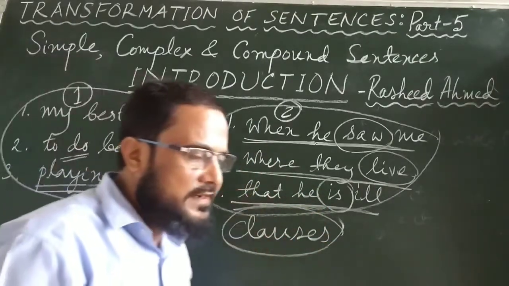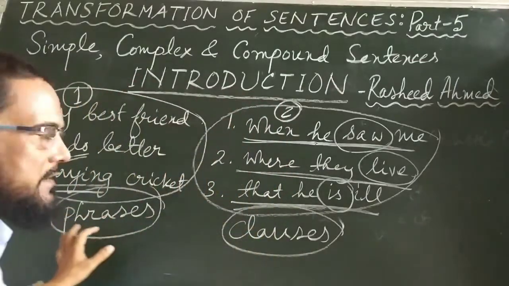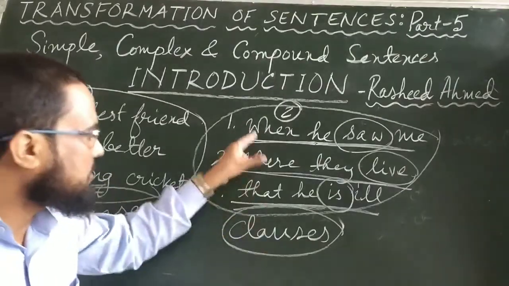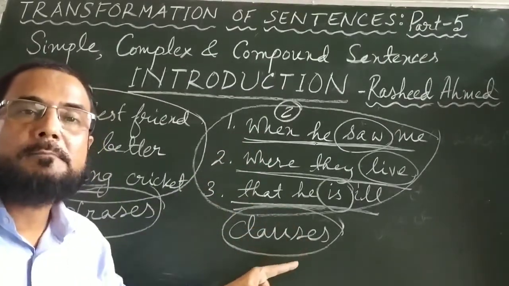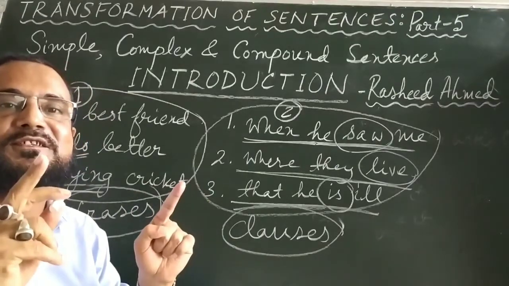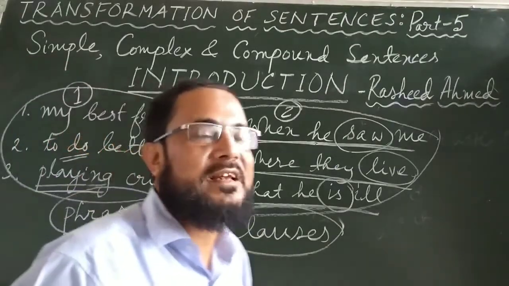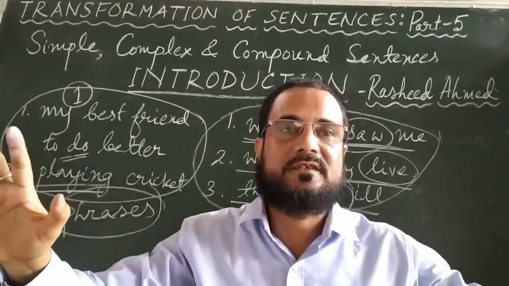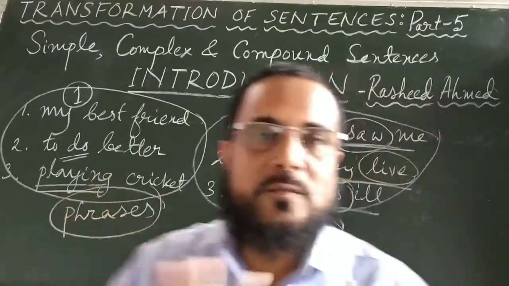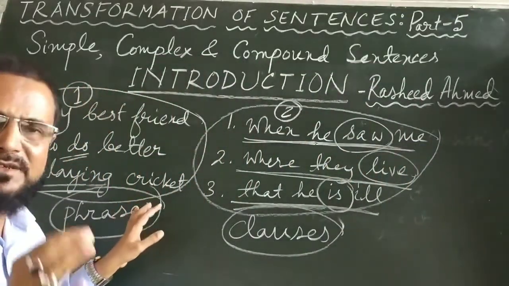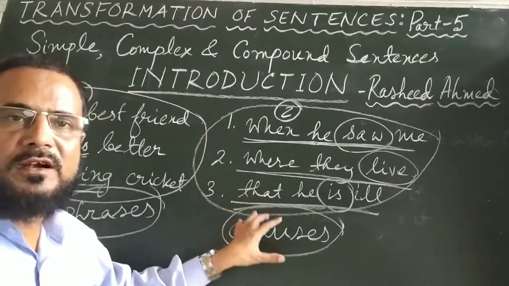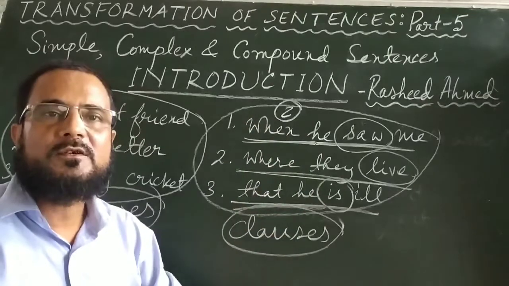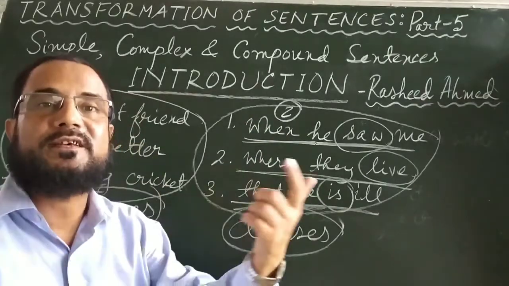So the definition is that a phrase, we have already got, a phrase is a group of words without a finite verb and giving some sense. A clause is a group of words having a finite verb but still not conveying a complete sense. Then we will come to know sentence. A sentence is again a group of words with a finite verb and giving a complete sense. So firstly, phrase, a group of words without a finite verb, giving some sense. Then clause, a group of words with a finite verb, still not giving a complete sense. Then comes sentence, a group of words with at least one finite verb and giving a complete sense.